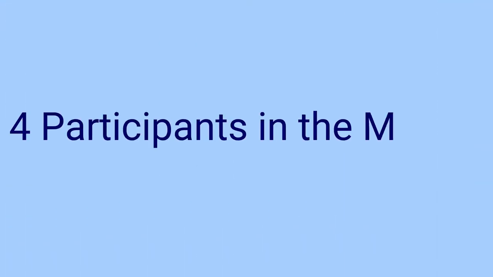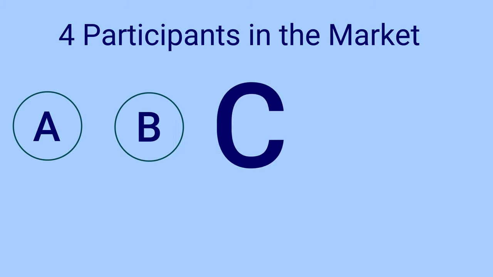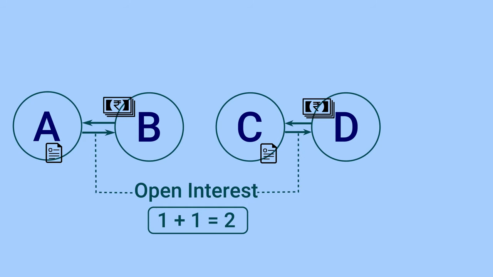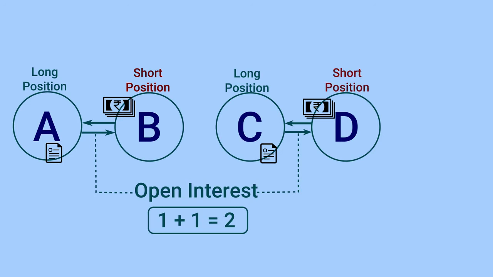Suppose there are 4 participants in the market, A, B, C, D. Out of them, A and C buy Nifty and B and D sell Nifty, both one lot. So at the beginning, if A buys from B and B sells, and similarly C buys from D and D sells, one lot each, open interest of 2 is created in the market. Now A has a long position, B has a short position, C has a long position, D has a short position.